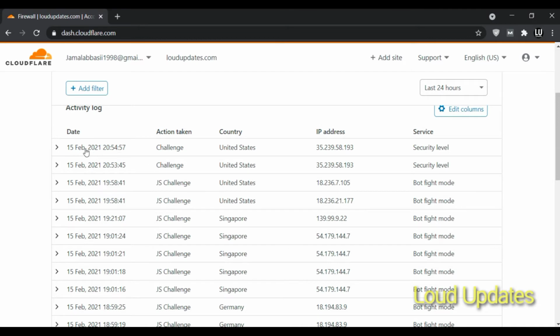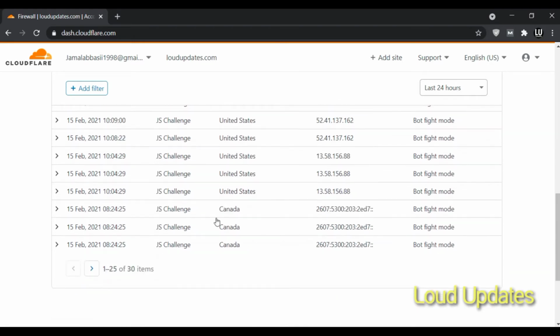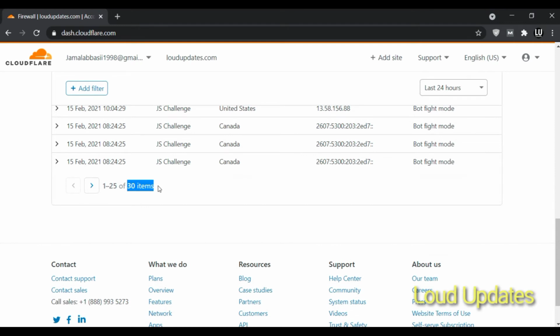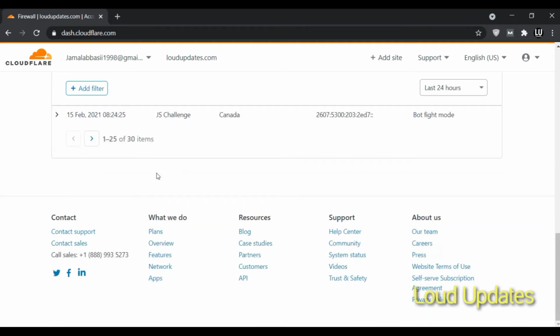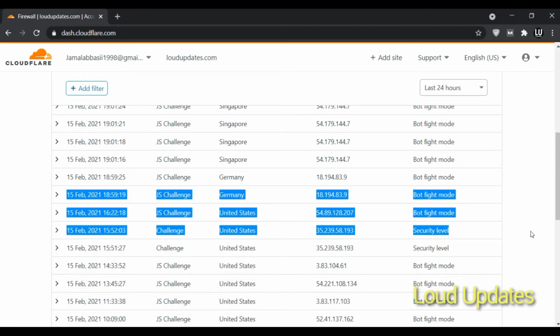Go to Firewall. Here you can see Cloudflare blocked this visitor from the United States, and the action taken was challenge. This is bot traffic mode, so Cloudflare helps me protect my website. Cloudflare detects that a visitor is harmful for my website. Maybe it detects a bot, so it shows a challenge, and if they are a person, they will fill out this challenge and enter our website. So how do you enable this Bot Fight Mode on your website?